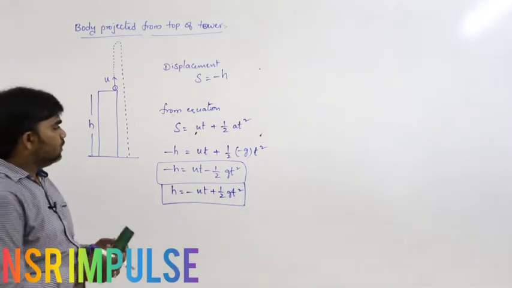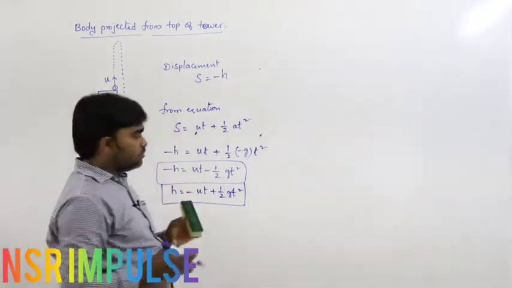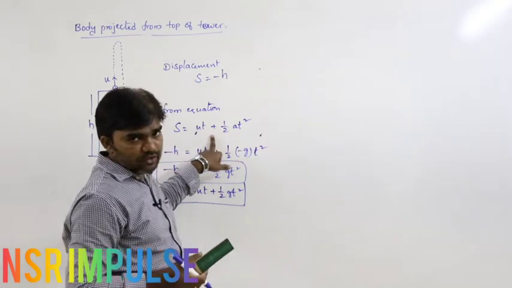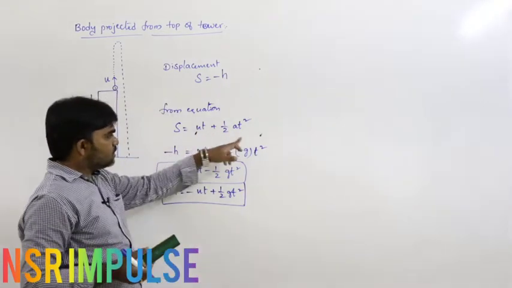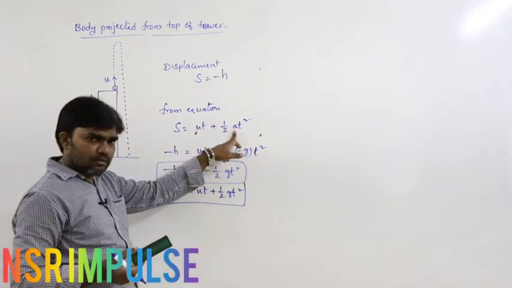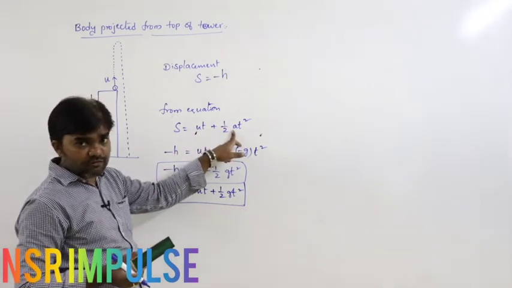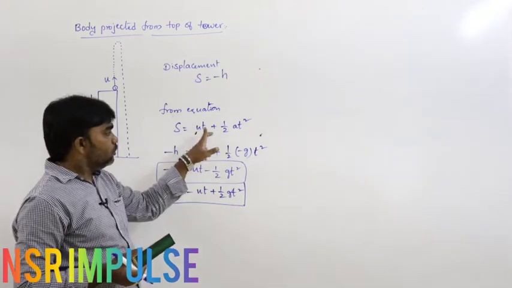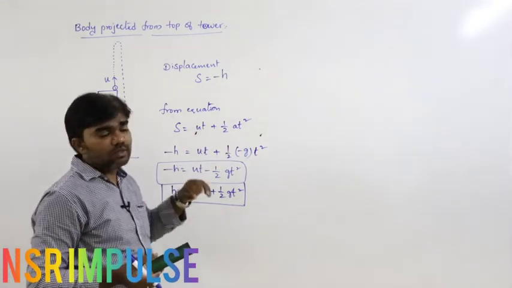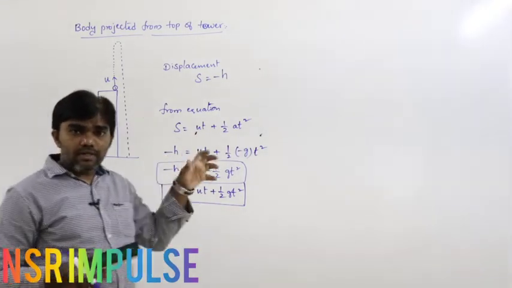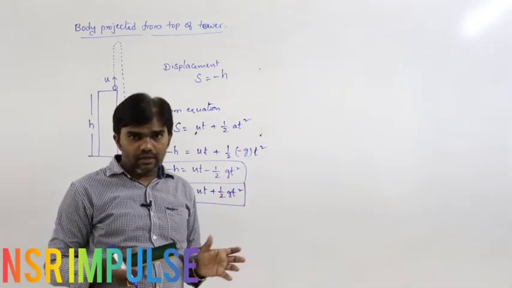Very important. In previous situations we got s equals ut plus half at square. If a is positive then plus g, if a is negative then minus g. So s equals ut plus half gt square, or s equals ut minus half gt square, based on the direction of motion we calculated.